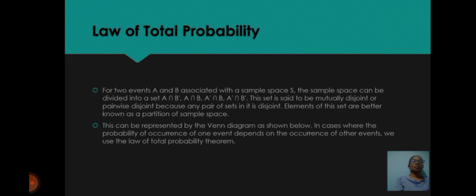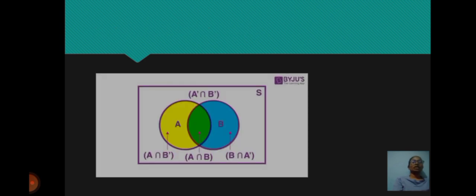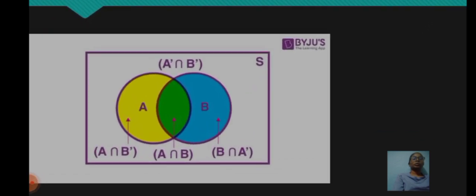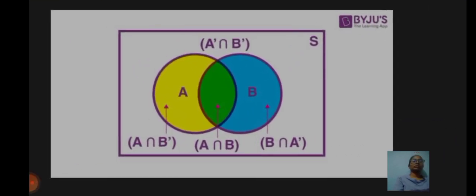In cases where the probability of occurrence of one event depends on the occurrence of other events, we use the law of total probability theorem. Here we can observe the total probability theorem diagram.